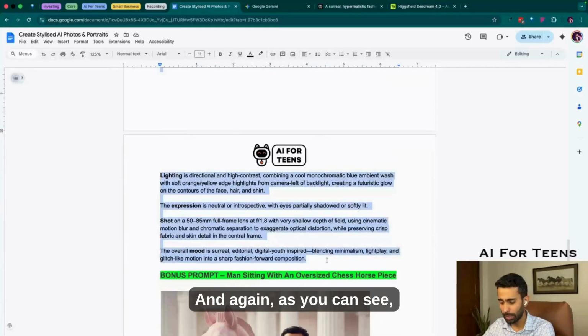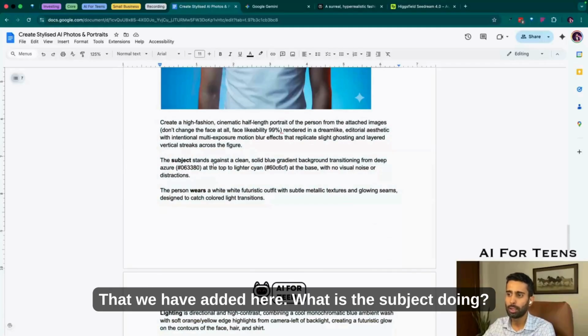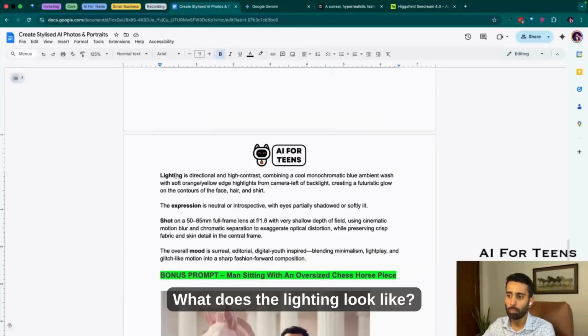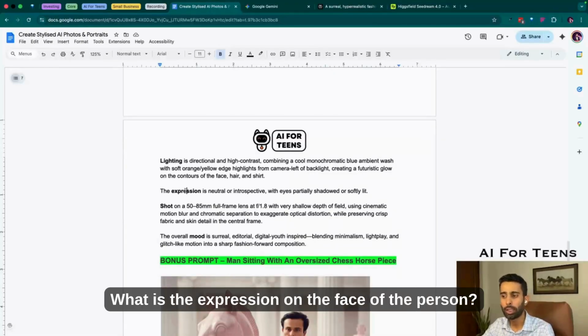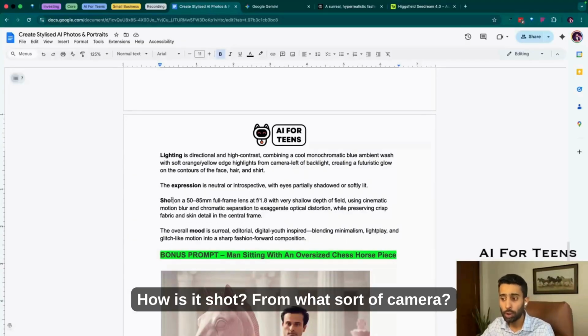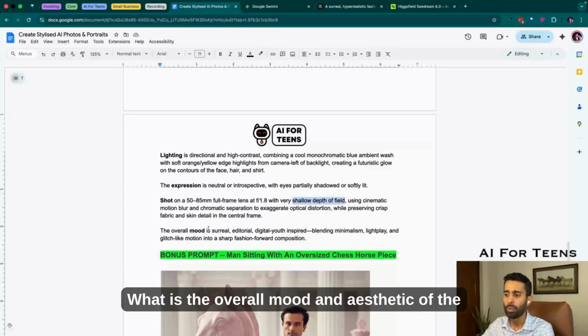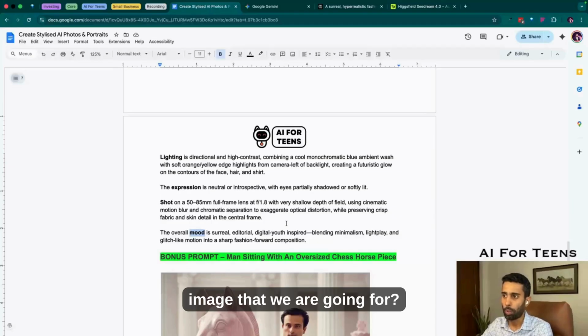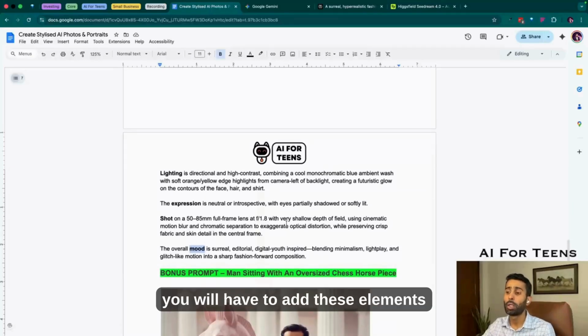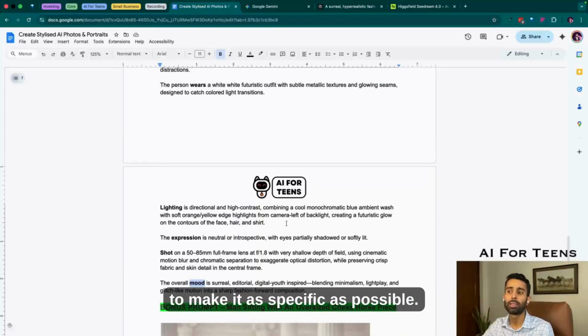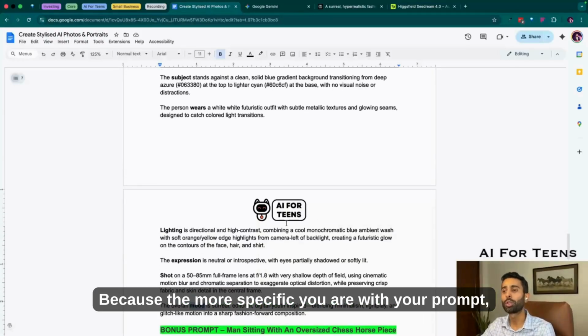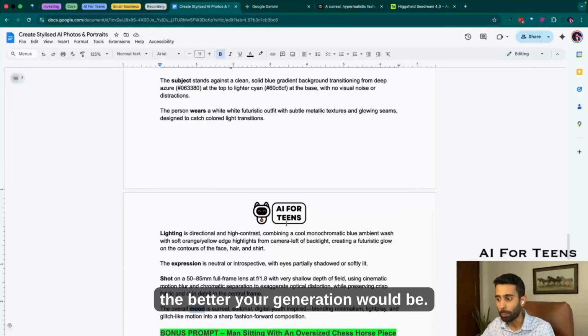And again, as you can see, we have added similar elements here. What is the subject doing? What is he wearing? What does the lighting look like? What is the expression on the face of the person? How is it shot, from what sort of camera, or what shallow depth of field? What is the overall mood and aesthetic of the image that we are going for? As I said earlier, you will have to add these elements to make it as specific as possible, because the more specific you are with your prompt, the better your generation would be.